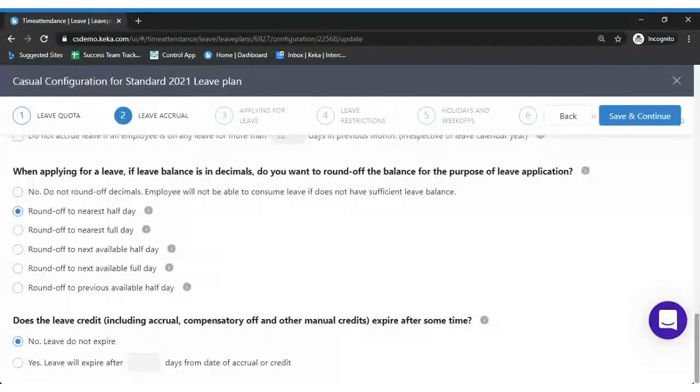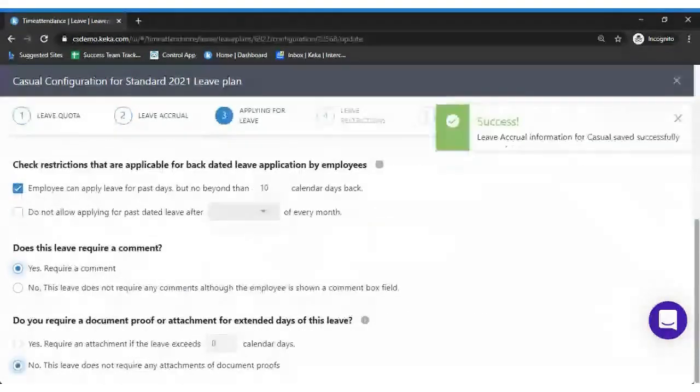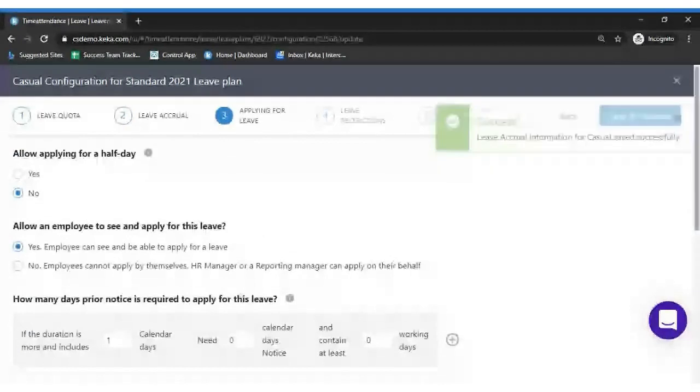The next option: let's assume any of the reporting managers awards or credits a comp off to this particular leave type. Whether you want to expire those leave types after a certain period of time, or you want to carry forward that leave type till the end of the year, you can select this option. No, do not expire; if yes, after 90 days. I suggest you keep it as 90 days because I've seen a lot of cases where they have provided 90 days whenever any manual leave credit happens to the employee. Right. So are we clear so far, so that we can proceed to the next case, which is applying for leave?